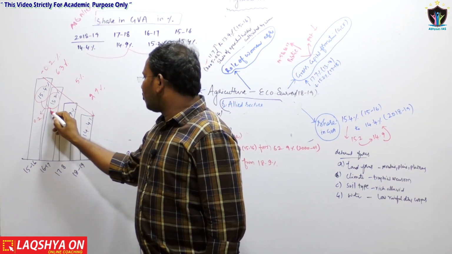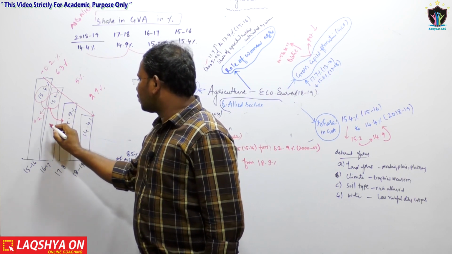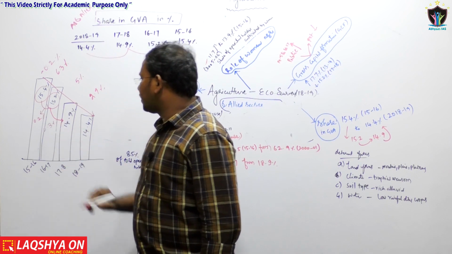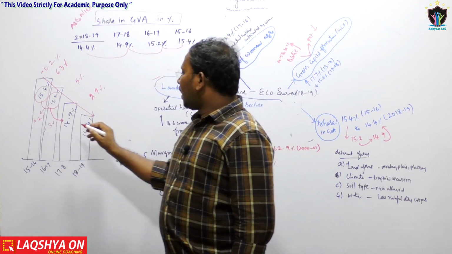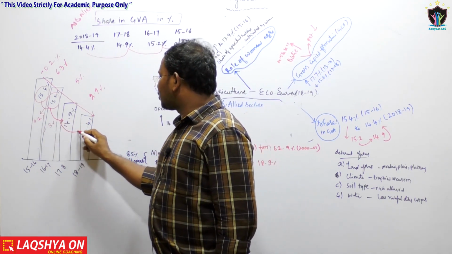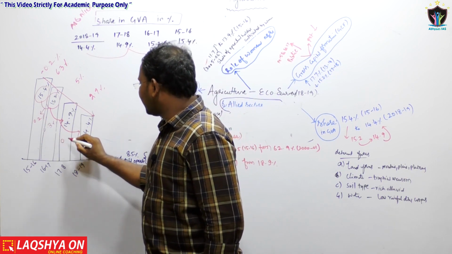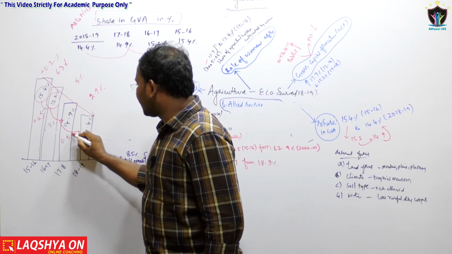Then from 15.2 percentage it reduced to 14.9 percentage, that is 0.3 percentage reduction. Again from 14.9 percentage to 14.4 percentage, there is a 0.5 percentage reduction.